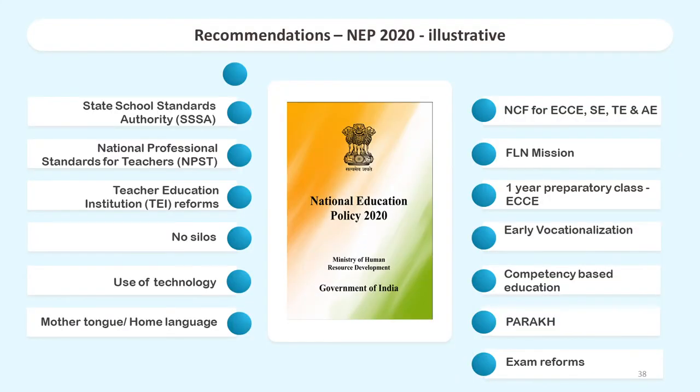Now, what are the recommendations of NEP 2020? First one, the State School Standards Authority, that is SSSA, National Professional Standards for Teachers, NPST, Teacher Education Institute, that is TEI. There will be no silos. There will be more use of technology. Mother tongue and home language will be given preference. NCF for early childhood care education, school education, teacher education, and adult education will be there. FLN, Fundamental Literacy and Numeracy Mission, is going to be started.